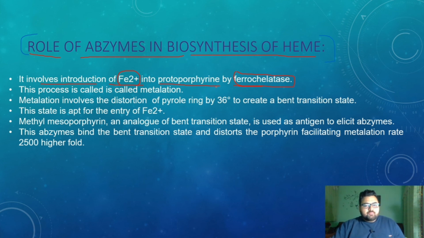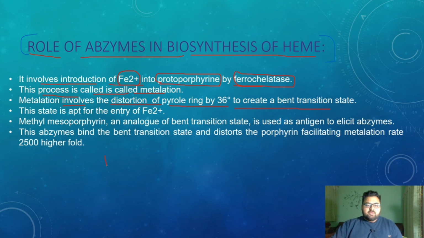Protoporphyrin is the tetrapyrrole ring structure in which the Fe2 plus is the central metal atom, and the central metal atom gets inserted in the middle with the help of the ferrochelatase enzyme. This process of insertion of Fe2 plus as the central metal ion is called metallation, and metallation involves the distortion of the pyrrole ring up to 36 degrees to create a bent transition state.